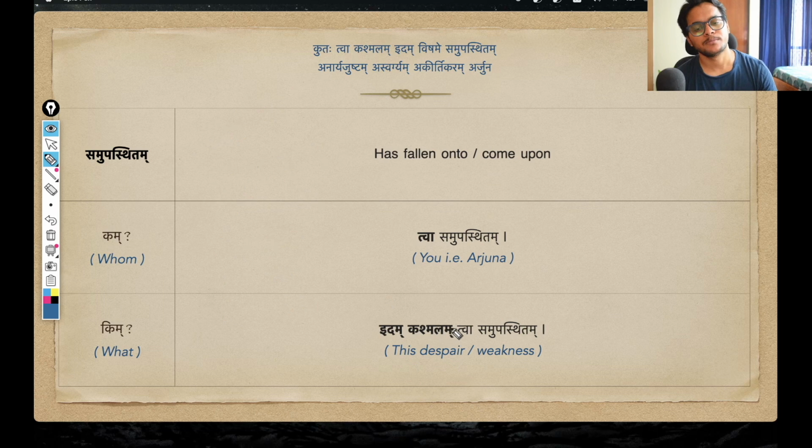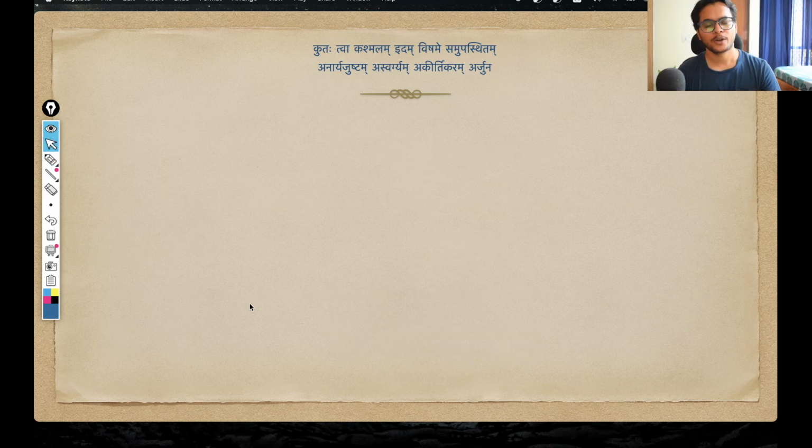So idam kashmalam simply means this despair, this weakness, this faint-heartedness. In all this negative emotion sense, this despair has fallen onto you. That is the sense up till here. Idam kashmalam tva samupastitam. This despair has fallen onto, this despair has overcome you. That is what Krishna is saying to Arjuna. Okay, so far so good.